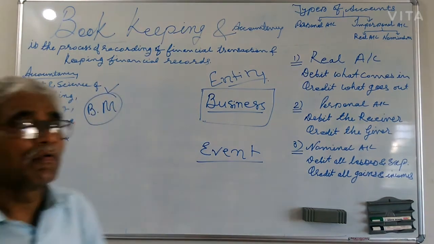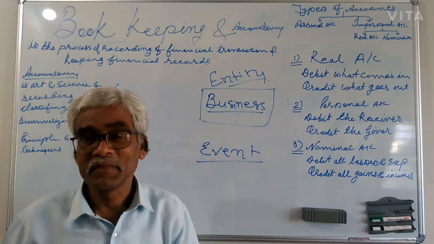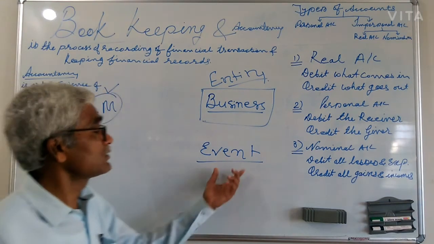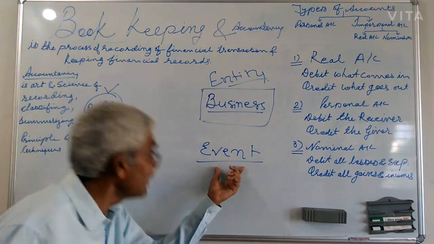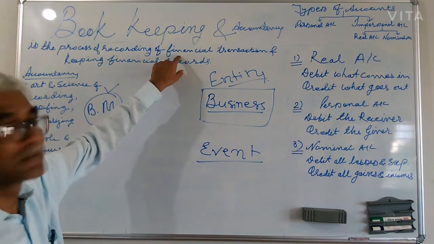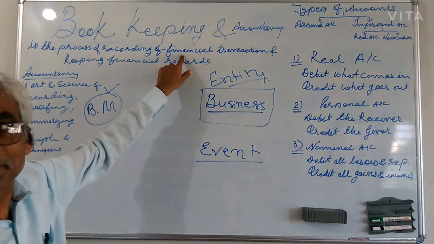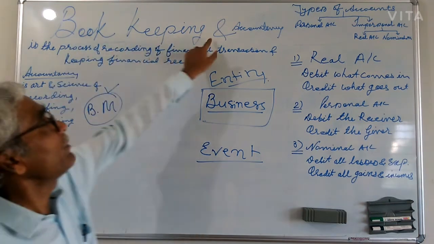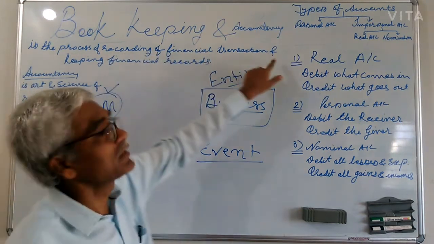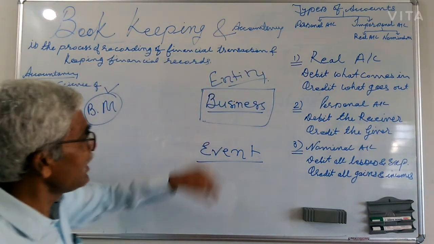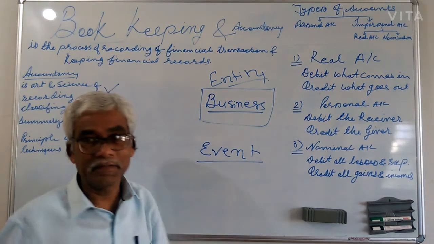I already explained the word event, and you all know the meaning of event. That is a different matter because this word event is common. When I attach the word event with finance, the meaning of event changes. Because in bookkeeping, I say it is the process of recording financial transactions. So it is clear here that events may be monetary and non-monetary.